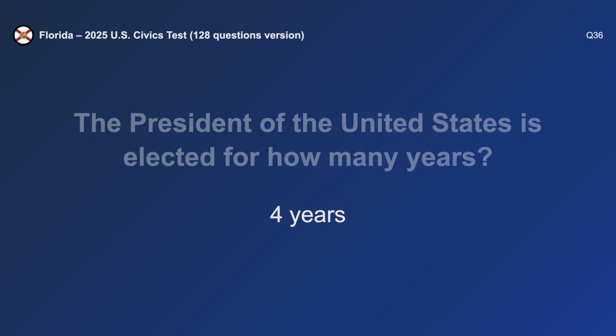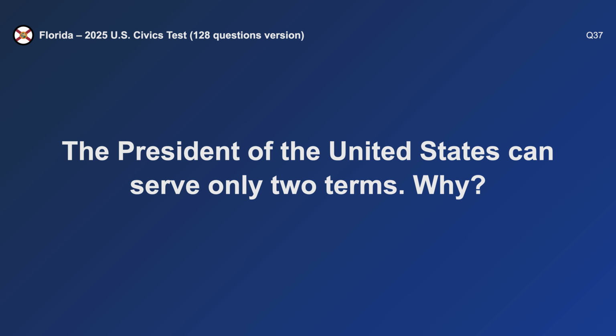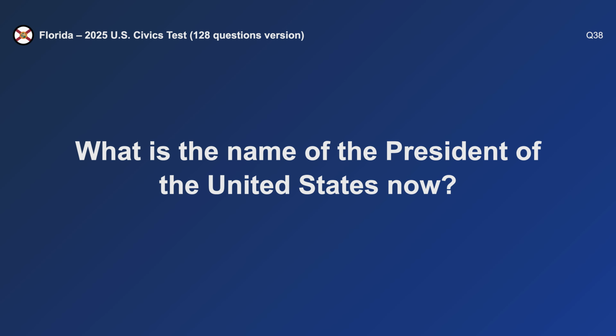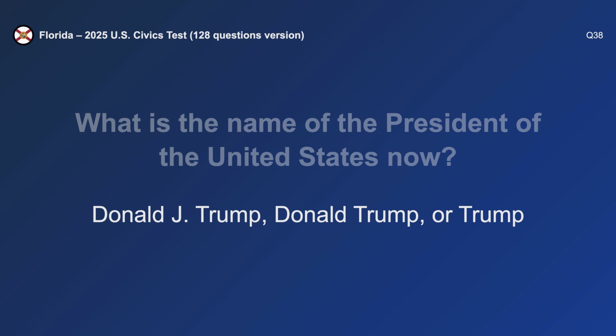4 years. The President of the United States can serve only 2 terms. Why? To keep the President from becoming too powerful. What is the name of the President of the United States now? Donald Trump.